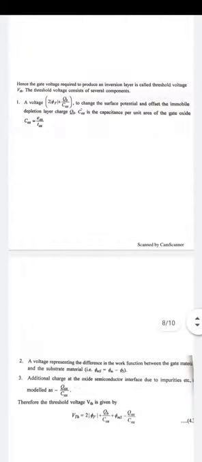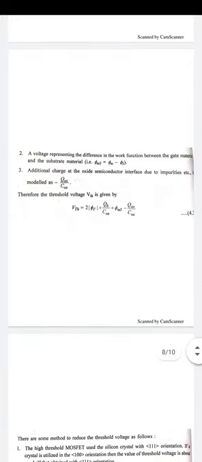So phi ms is equal to phi m minus phi s. And the third one is the additional charge at the gate oxide and semiconductor interface due to impurities, that is minus qx upon cox.